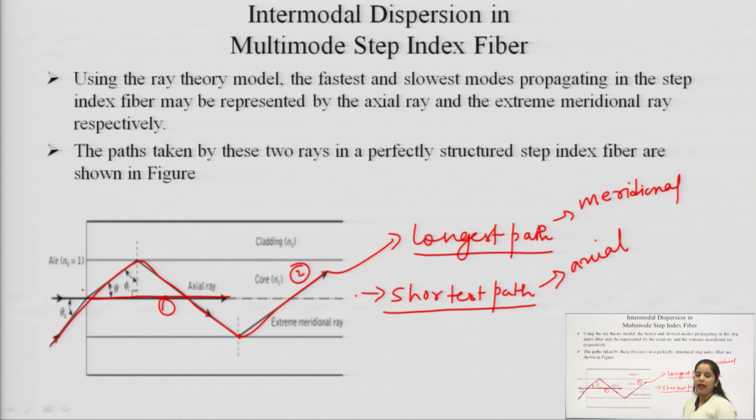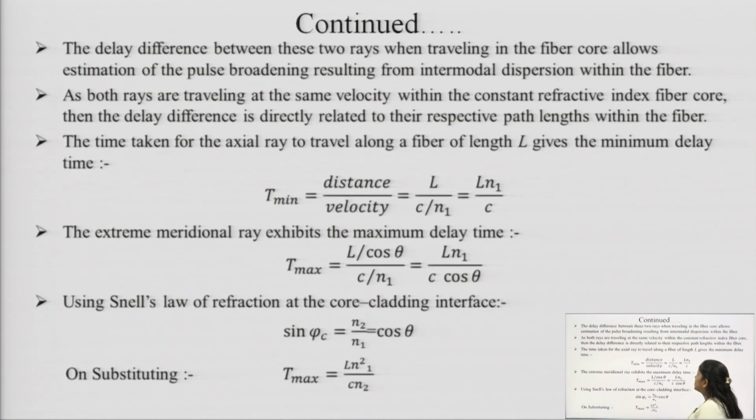When we calculate the time taken by the axial ray and the meridional ray and take the difference of that, we get the delay difference, and after getting the delay difference we calculate the pulse width. So, the delay difference between the two rays can be calculated by finding the difference between the time taken by the fastest ray and the slowest one.